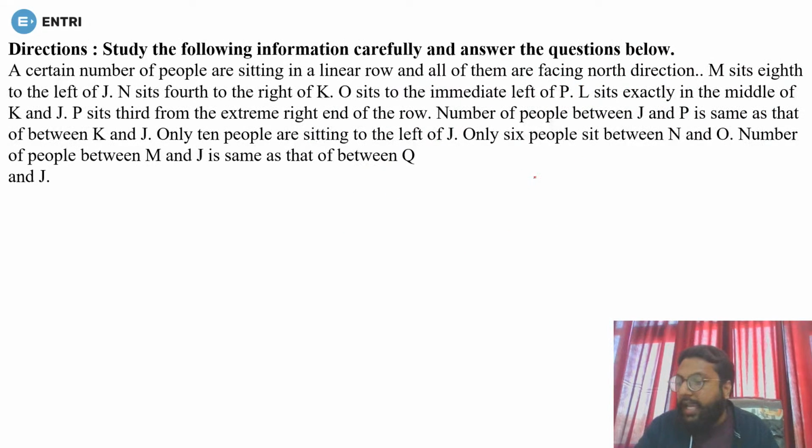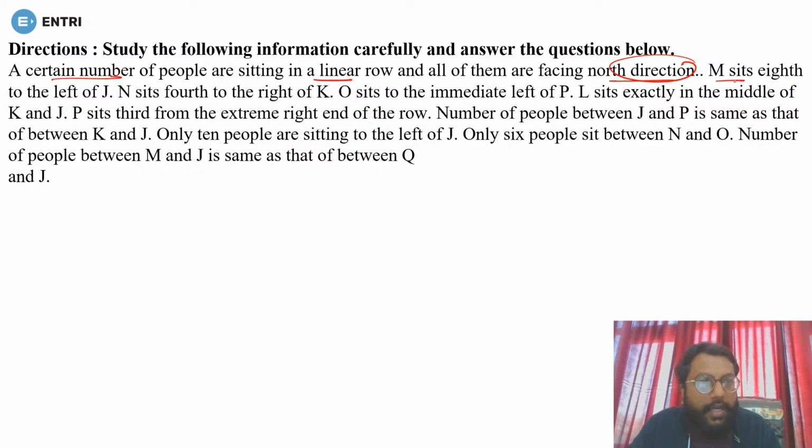Okay, now again we have a sitting arrangement, and it is linear with a certain number of persons, meaning you don't know the number of persons in this type of question. It is easy, you just need to understand from where you have to start. So first of all, let's see what we have. A certain number of people are sitting in a linear row and all of them are facing the north direction. So we don't know the number of persons.